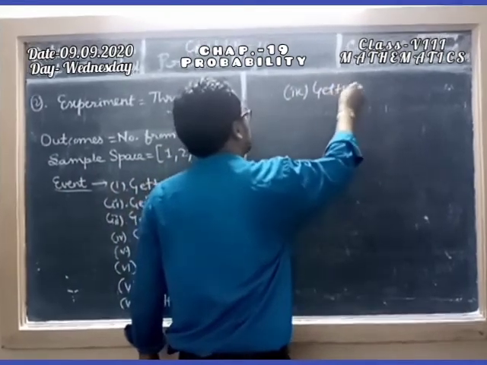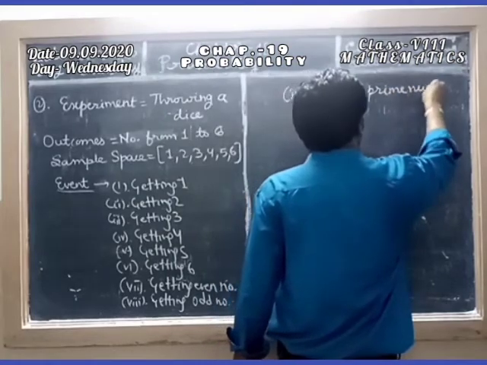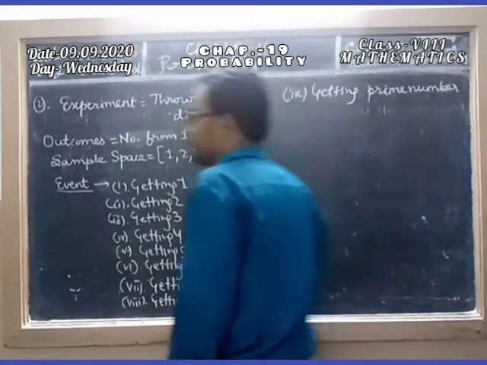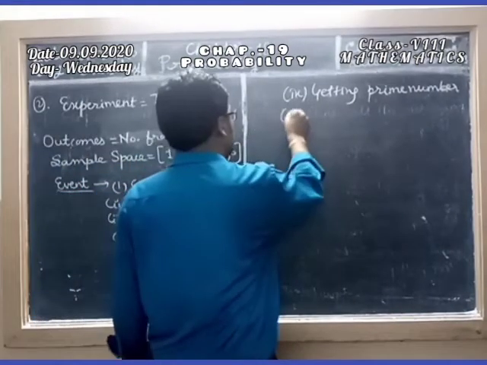Getting a prime number. So the prime numbers are 2, 3, 5. Then getting a composite number.